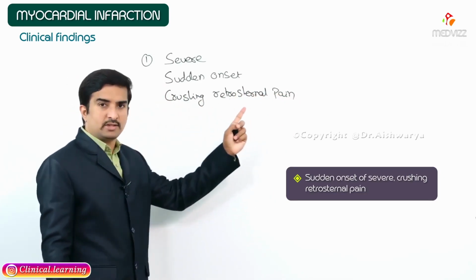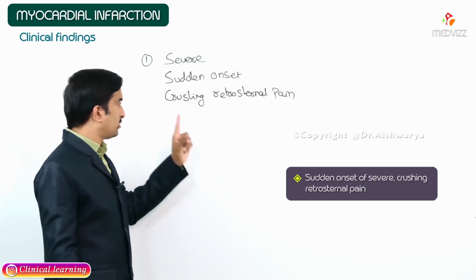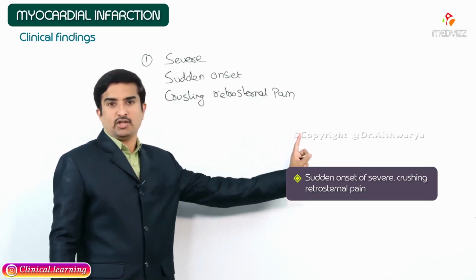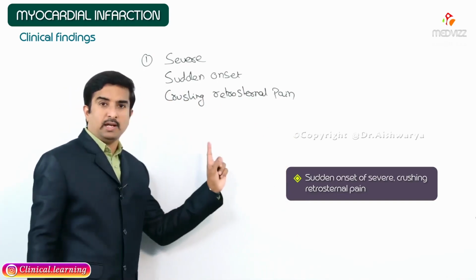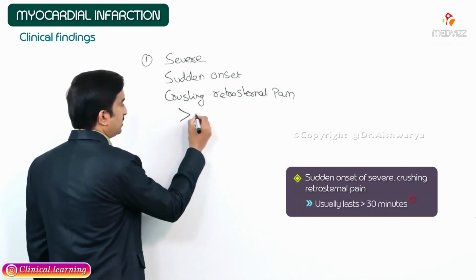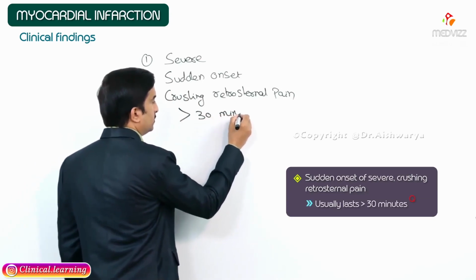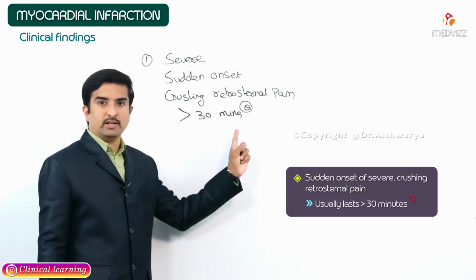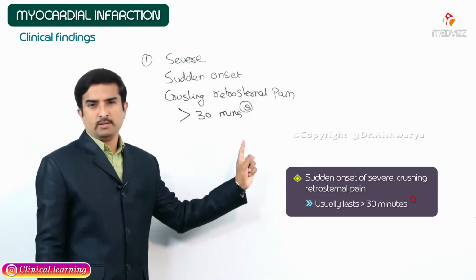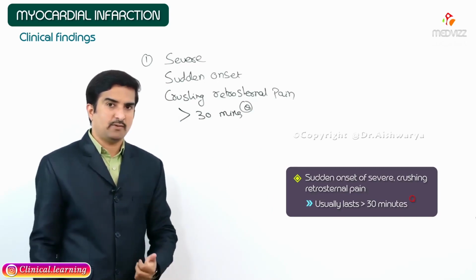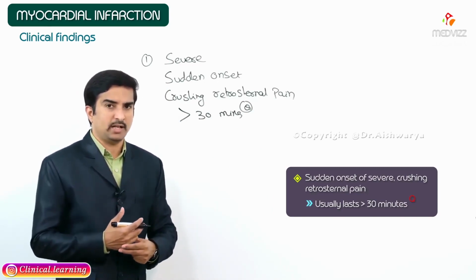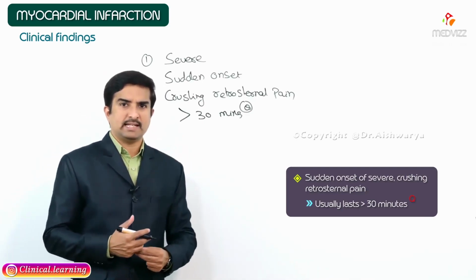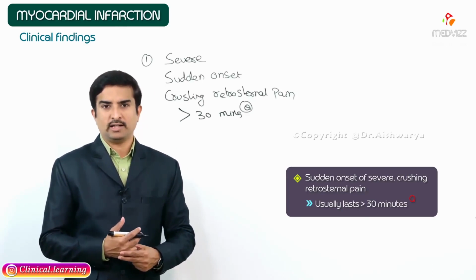Pain is sudden onset, extremely severe, crushing in nature, excruciating, retrosternal in nature, right? And this particular pain usually lasts greater than 30 minutes. This is a very important MCQ. This is how you can say that it is the pain of acute myocardial infarction. Because when we discussed unstable angina, we said that the minimum duration of the pain is greater than 20 minutes. So whenever the pain duration is greater than 30 minutes, most probably we can say that it is the pain of acute myocardial infarction.